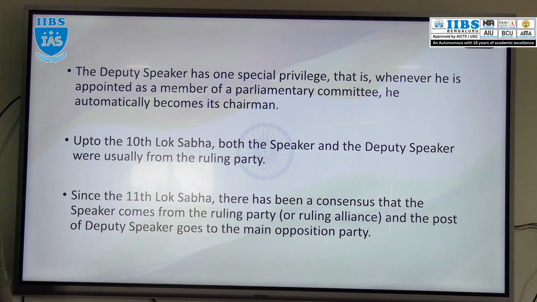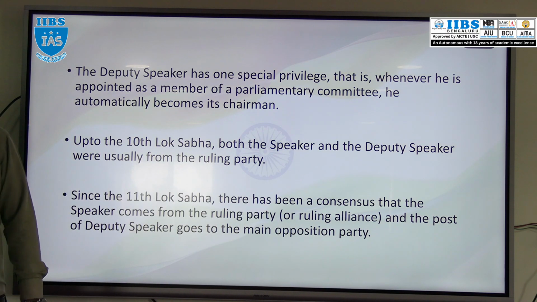Okay, next, until the 10th Lok Sabha, the Speaker and Deputy Speaker were both from the ruling party, no discrimination. The Speaker was from the ruling party and the Deputy Speaker was also from the ruling party.